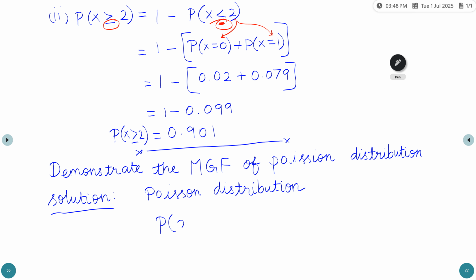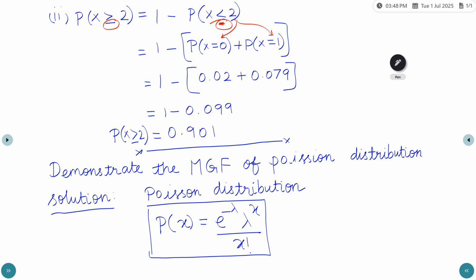So Poisson distribution P of x equals e power minus lambda, lambda power x by x factorial. So this is the formula for Poisson distribution.